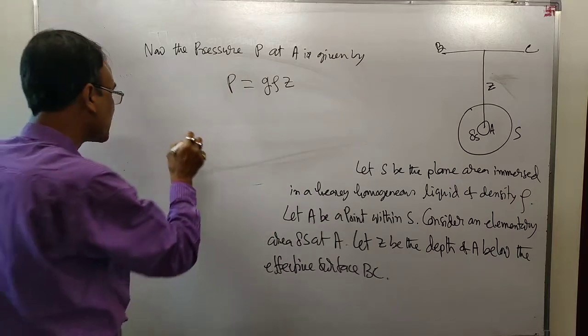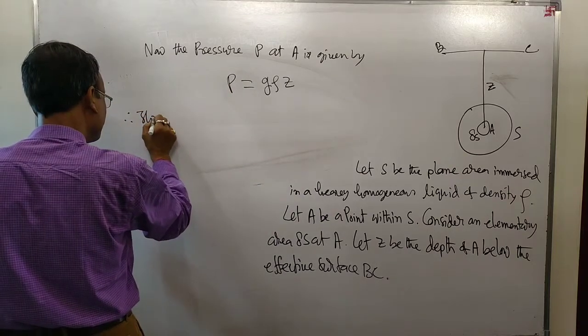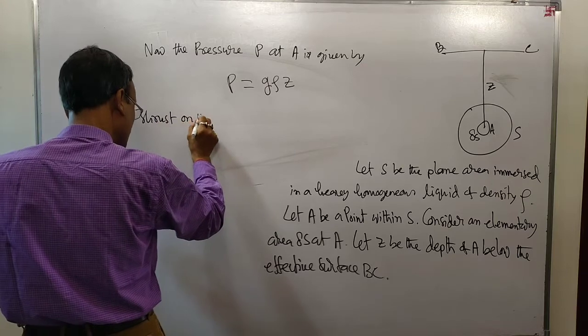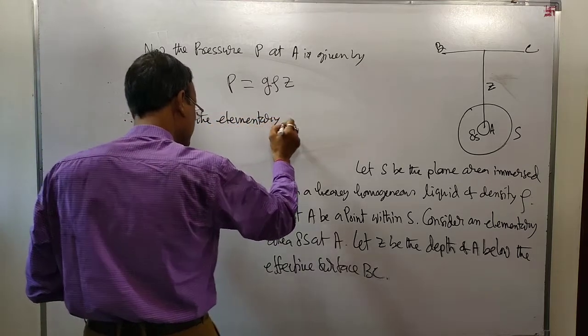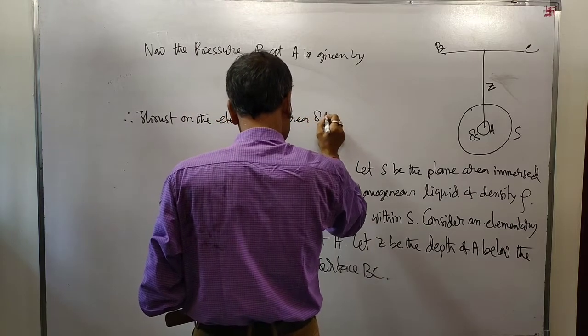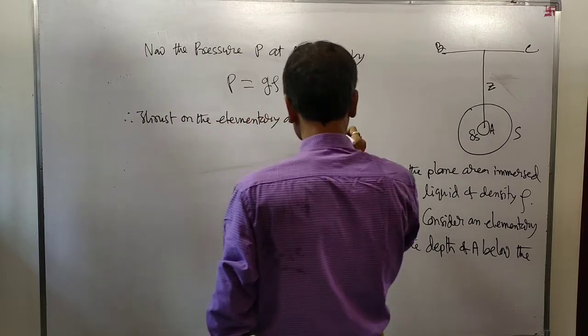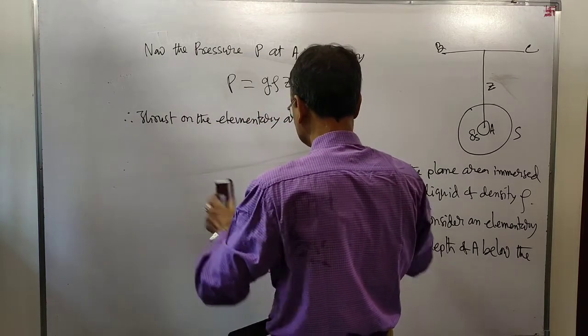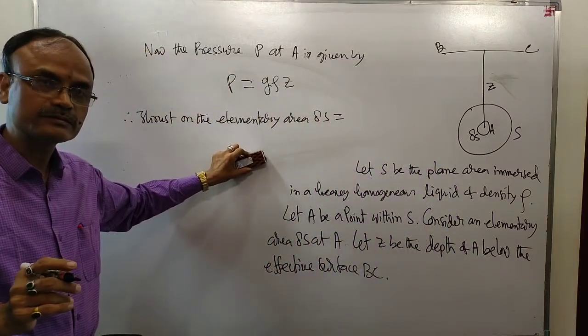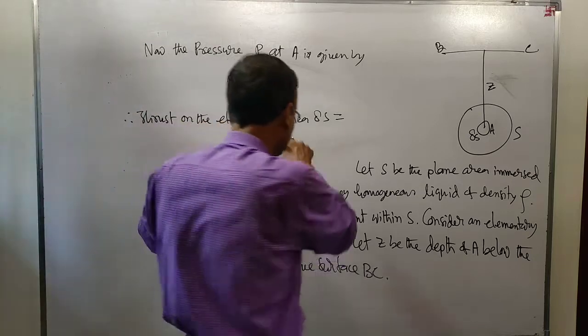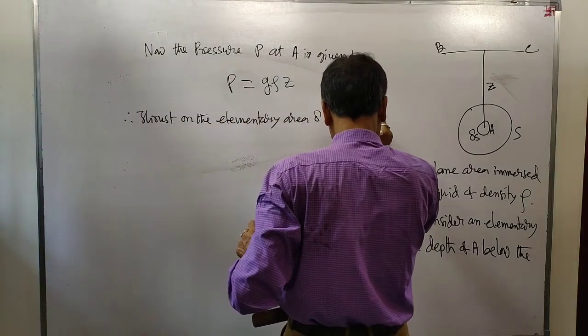Therefore, thrust on the elementary area delta S will be equal to pressure into area.